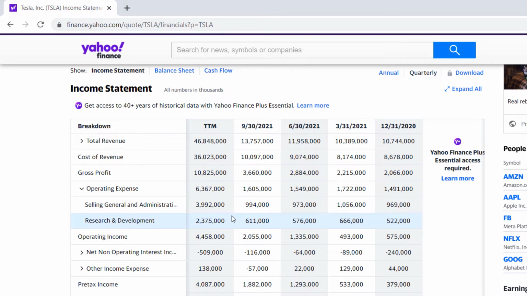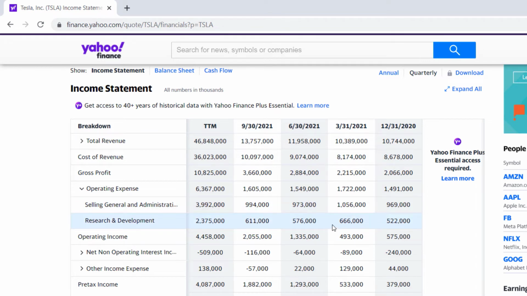Companies like pharmaceutical companies who are creating new drugs and blockbuster drugs will put a lot of money in research and development. So if Pfizer and Moderna want to make a COVID vaccine, they're going to spend a lot of money in maybe particular quarters for that research and development. So companies that are really heavy on innovation or creating new products, you want to see money spent on R&D.